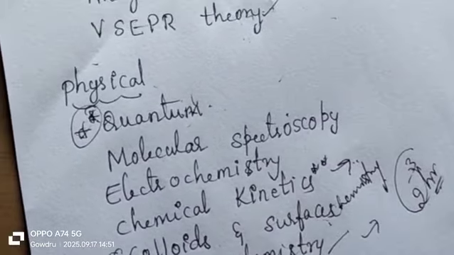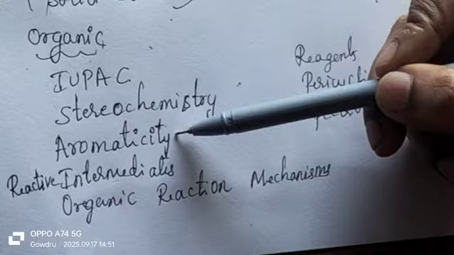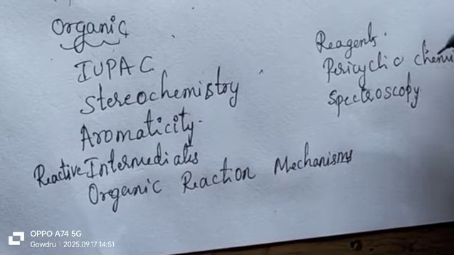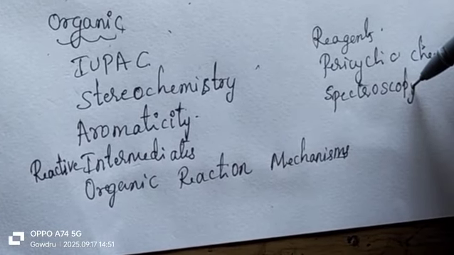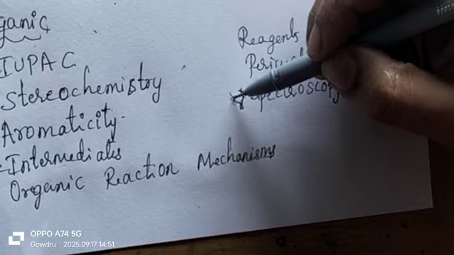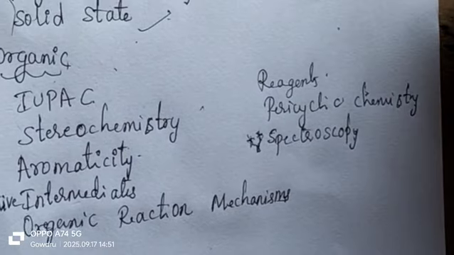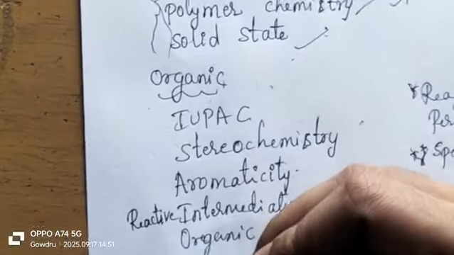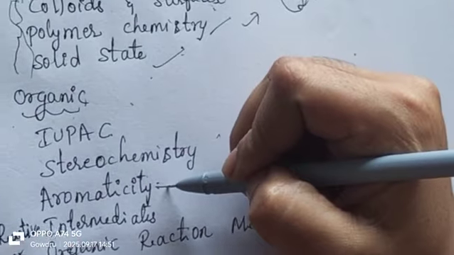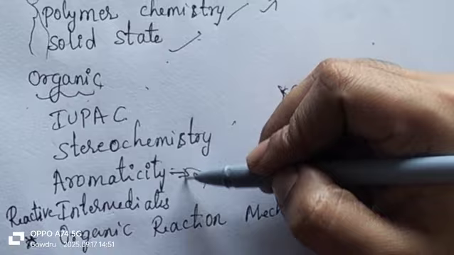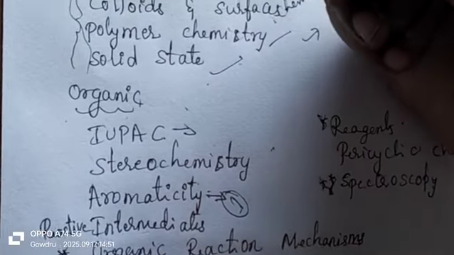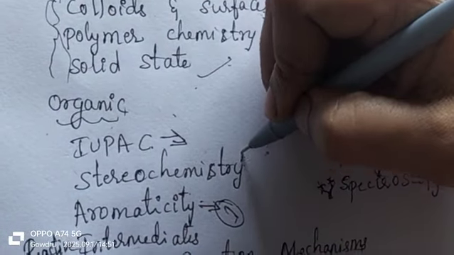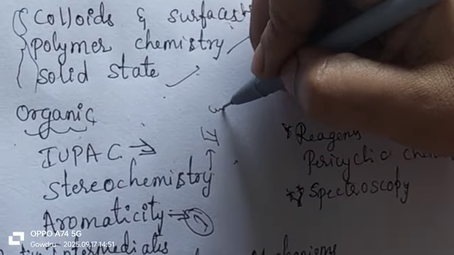Next, when we come to organic chemistry: IUPAC, stereochemistry, aromaticity, reactive intermediates, organic reaction mechanisms, reagents, pericyclic chemistry, spectroscopy. That organic spectroscopy is a very important chapter for the KSET exam, and also for most of the exams, you already know. So here reagents, reaction mechanism, reactive intermediates, and aromaticity is the easiest topic. You can just study this in 1 hour. And IUPAC naming you already studied from your class 12, so just you have to revise it. And stereochemistry you have already studied in second semester, and also you have studied the advanced topics in